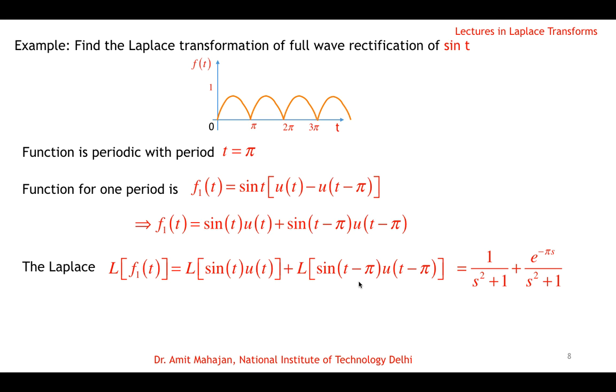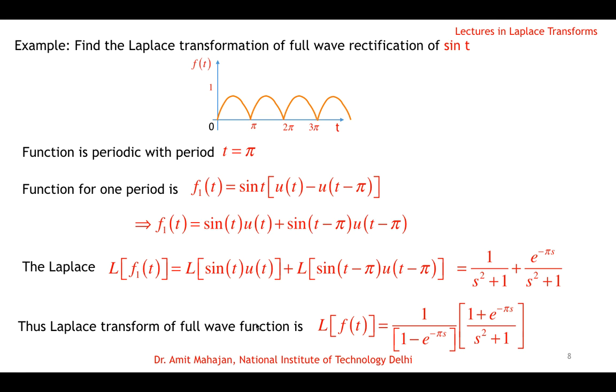So the Laplace of this full wave rectification of sine t is equal to this quantity multiplied by 1 over 1 minus e raised to power minus ps, where p is the period and p is pi here. So the Laplace transformation of f(t) is 1 over 1 minus e raised to power minus pi s, where pi is the period, times this quantity, which on taking LCM we can write like this. So this is how we can calculate the Laplace of periodic functions.